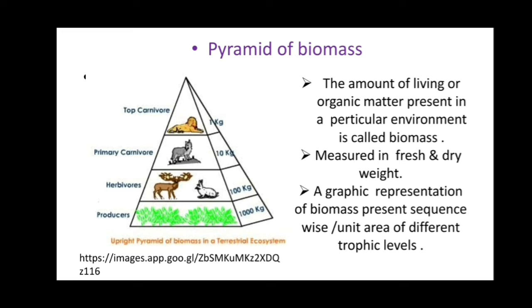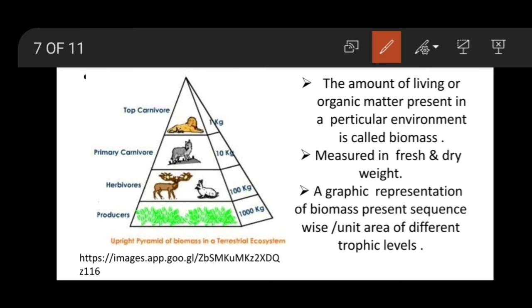It is a graphic representation of biomass present per unit area at different trophic levels. So here the biomass of producers is more than the herbivores, biomass of herbivores is more than the primary consumers, and biomass of primary consumers is more than the top carnivores.